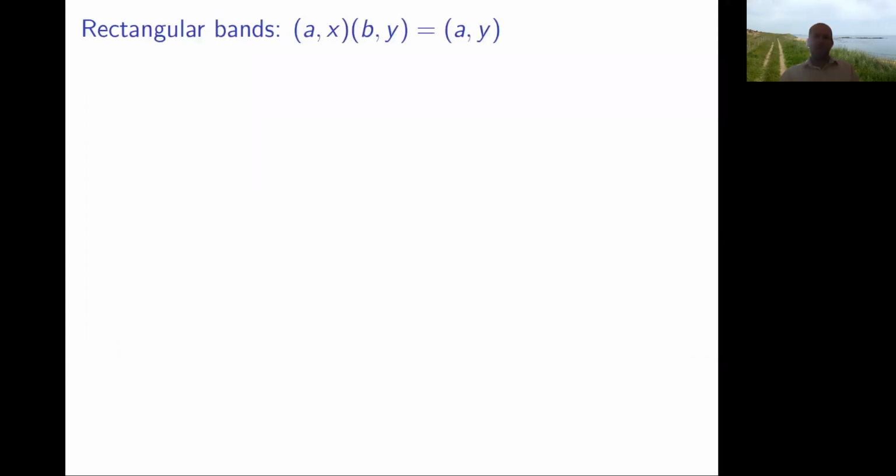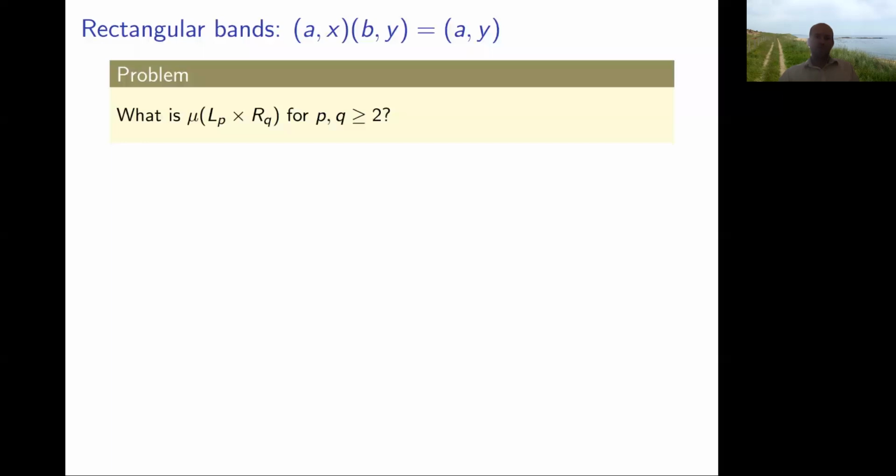All right, the final example I wanted to talk about is sort of the more complicated example where we've got rectangular bands. So the question is, what's the minimum degree of a p by q rectangular band? All right, so we've got a left zero semigroup of size p, right zero semigroup of size q. We don't have to worry about when p or q equals 1 because that would just be a left zero semigroup or a right zero semigroup. Because there's two parameters here, we can't just say fix n, what's the biggest rectangular band you have? So we have to directly look at the degrees.